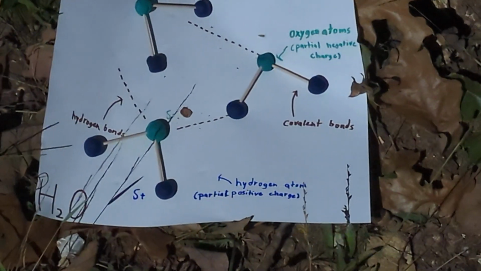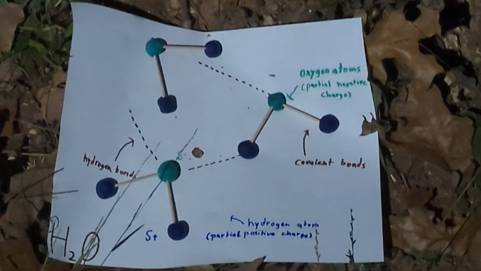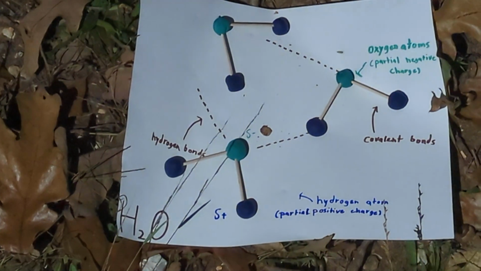The third characteristic is when water molecules attract to other molecules. This process is called adhesion, and plants use adhesion to move water from the roots up to its leaves.